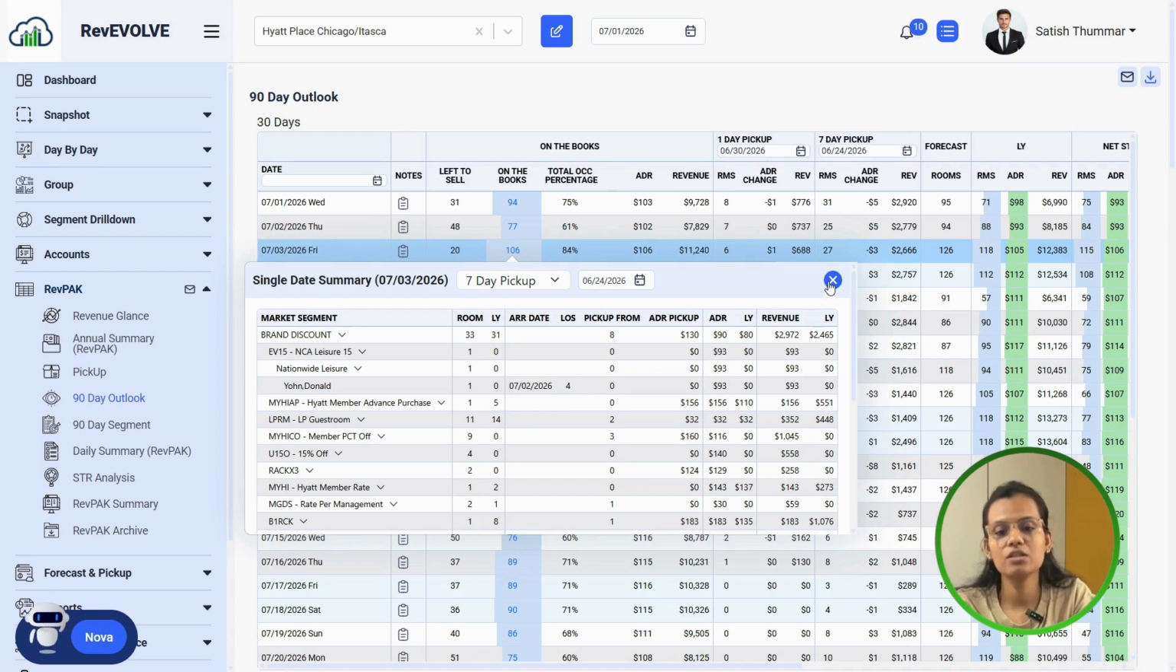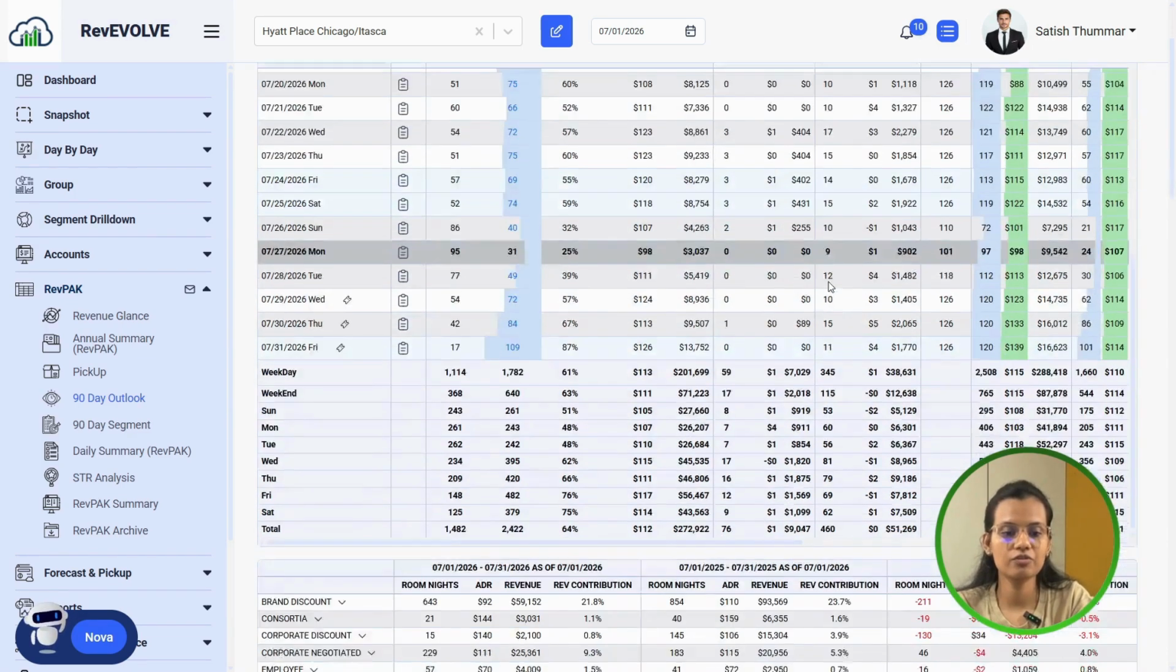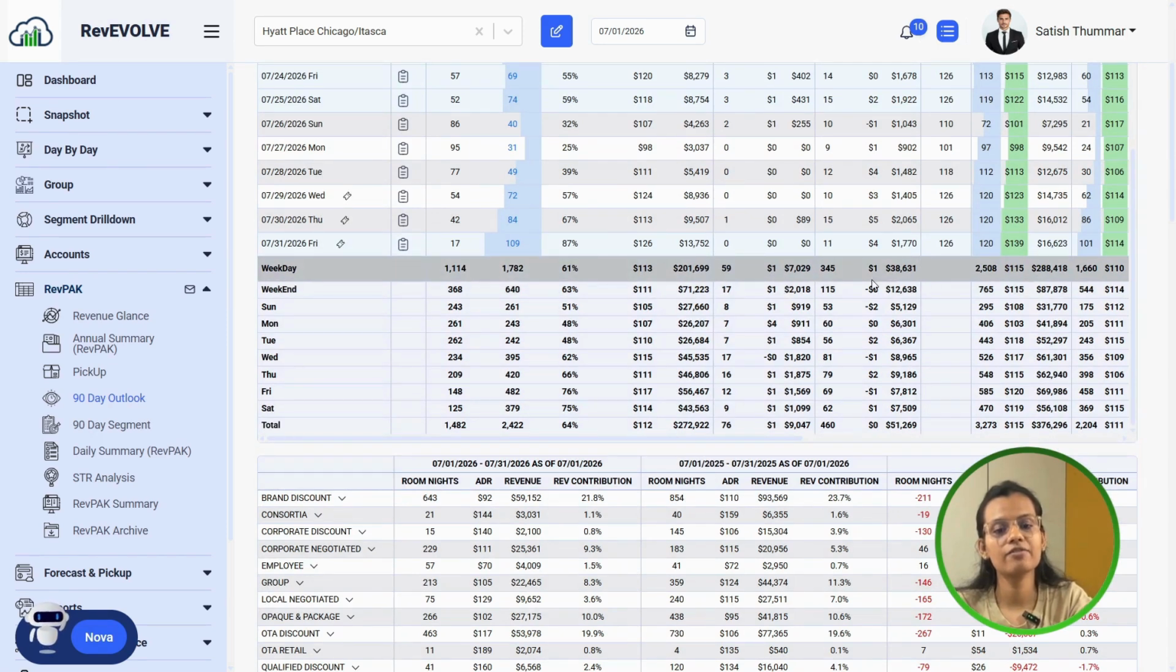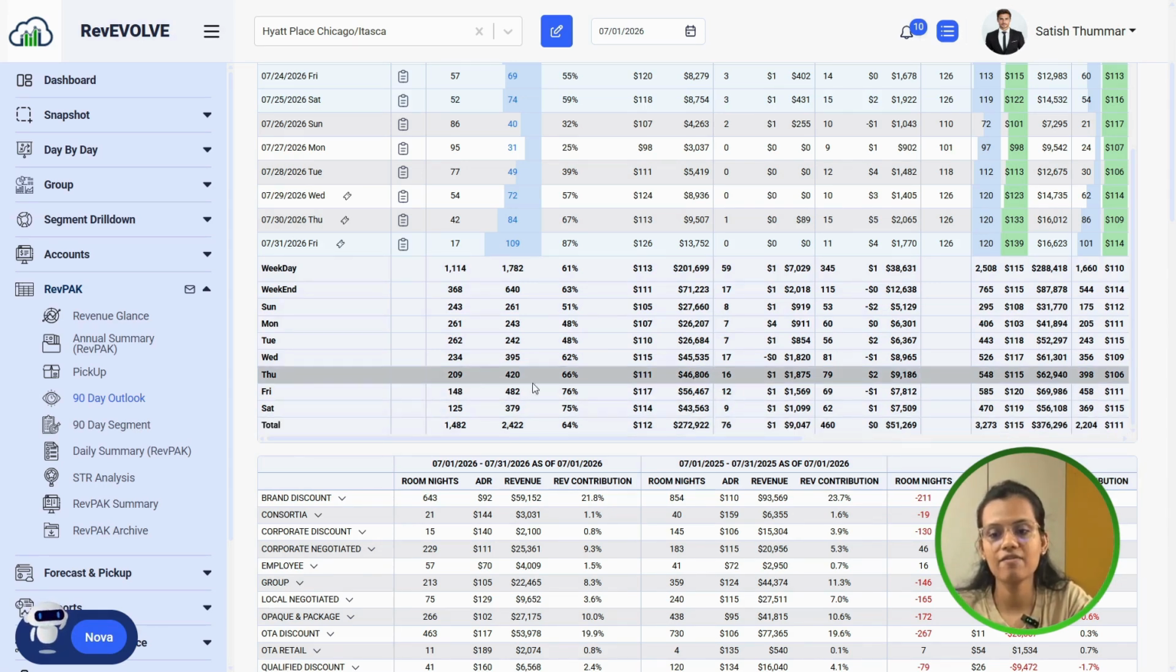So that's how this 30 days, and similarly 60 days and 90 days, are helpful for the type of decisions you should make. Then here we have the average values for the weekday part and weekend part, right? Then we have all the day-of-week-wise averages, like what the next 30 days' Sundays look like and what Monday looks like.